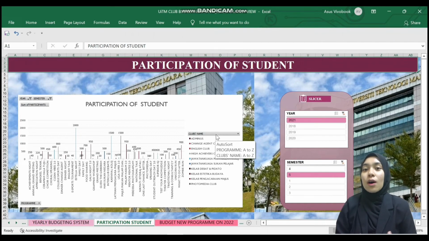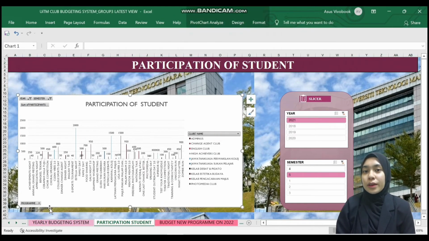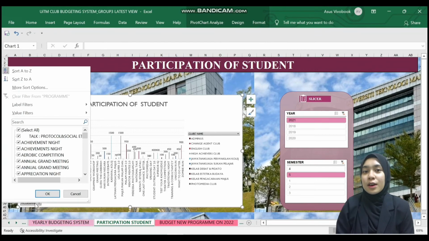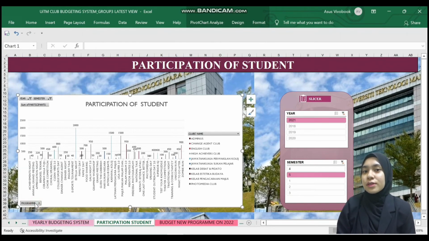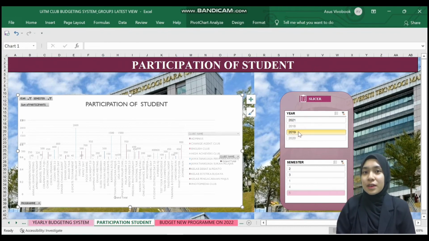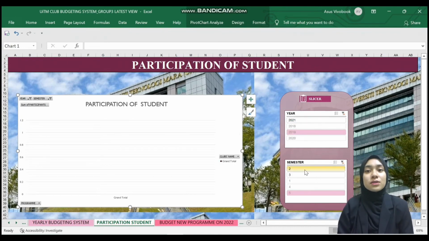There are also all club names, including the programs. Here, we can see how many students joined the programs implemented by each club in each year and semester. For example, we choose year 2019 for semester 3. The data will change and show the total participation of students for semester 3 in 2019.